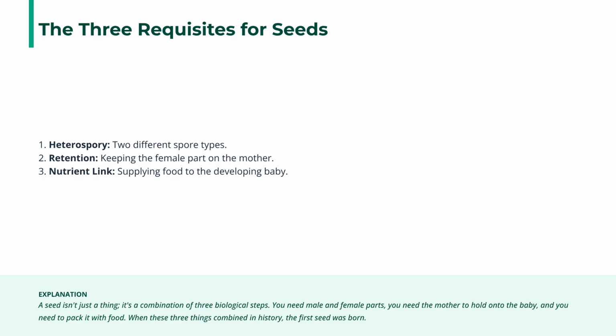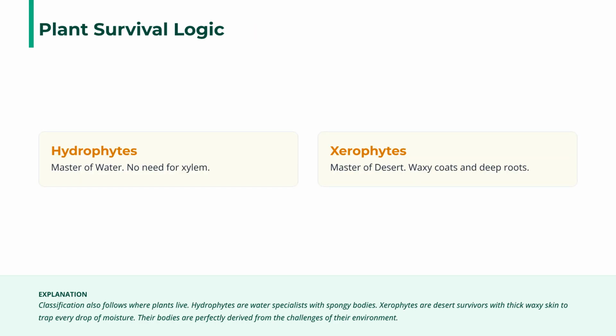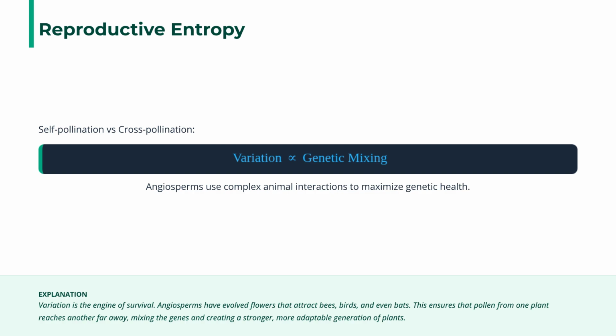The origin of seeds required three requisites: heterospory, which creates two spore types, retention, which keeps the female part on the mother plant, and a nutrient link to supply food to the developing baby. Plant survival logic is dictated by habitat. Hydrophytes are water masters, needing no xylem. Xerophytes are desert masters, with waxy coats and deep roots to trap moisture. Their bodies are perfectly adapted to their environment.